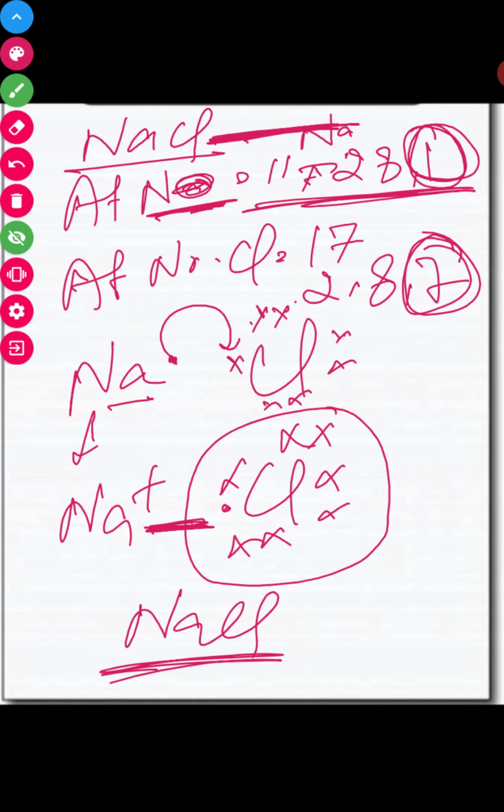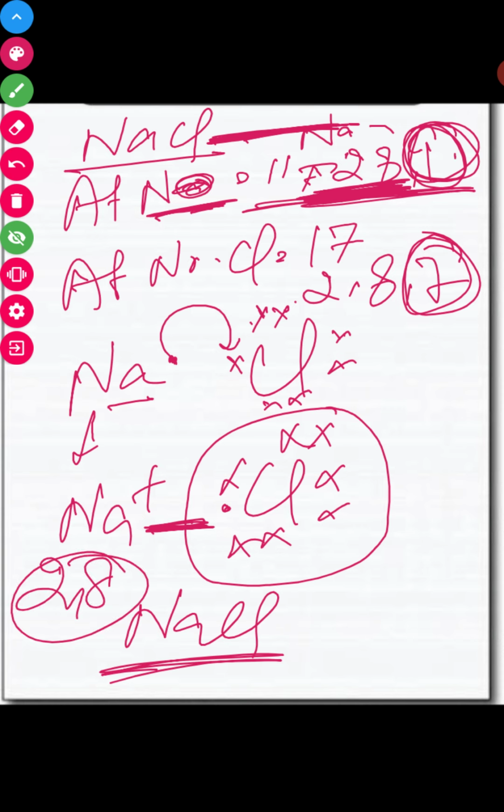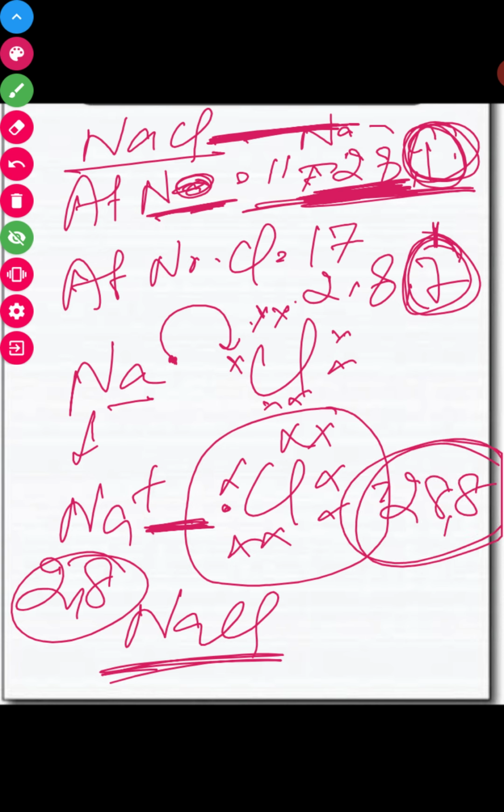So in this way, sodium loses its one electron and attains the noble gas configuration, that is 2 and 8, and chlorine gains one electron, so it also attains the noble gas configuration and becomes stable. Everybody wants to become stable, and compounds also want to be stable. They become stable by the gain or loss of electrons, or the exchange of ions, right? This is the way they become stable.